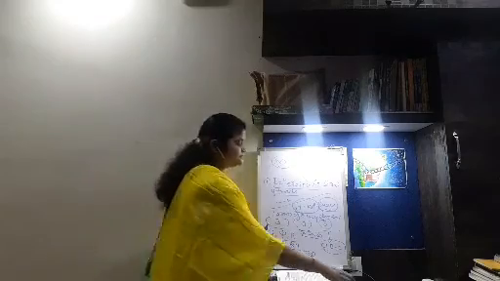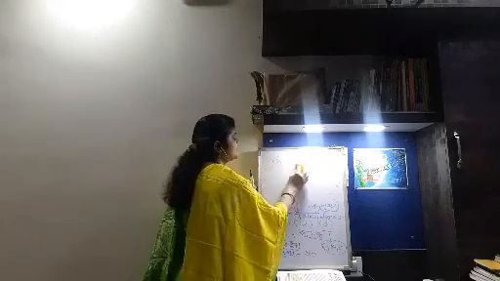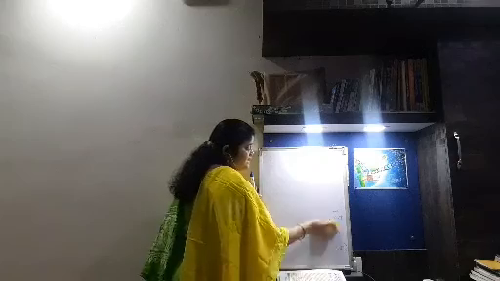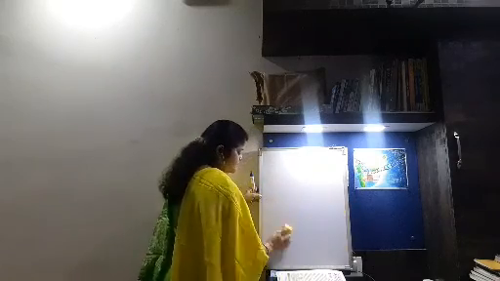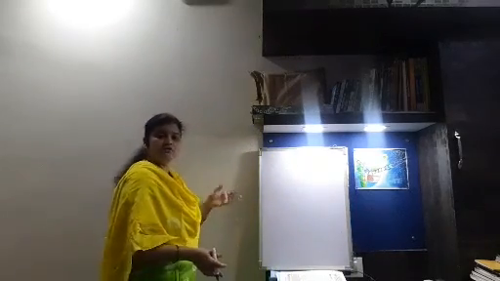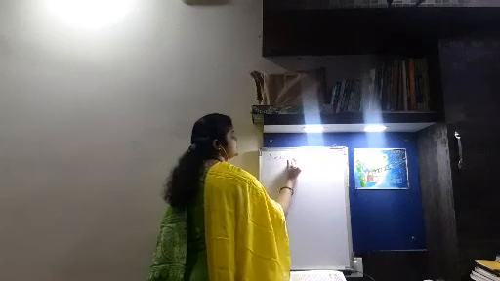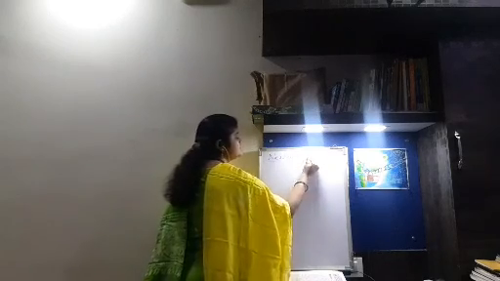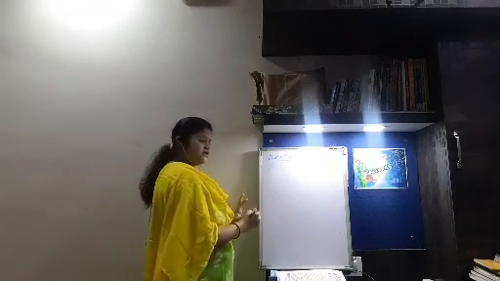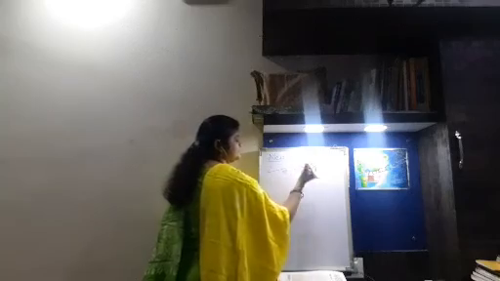Okay, so the other scientist, after Dobereiner, the next scientist was Newlands. Okay students, during his time the number of elements had increased. Whatever were present during Dobereiner, more than that were present during Newlands. So this was the second scientist, whose name was Newlands. He also arranged the elements in the increasing order of atomic weight.